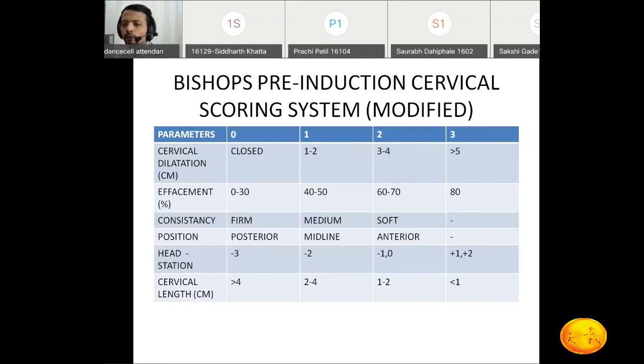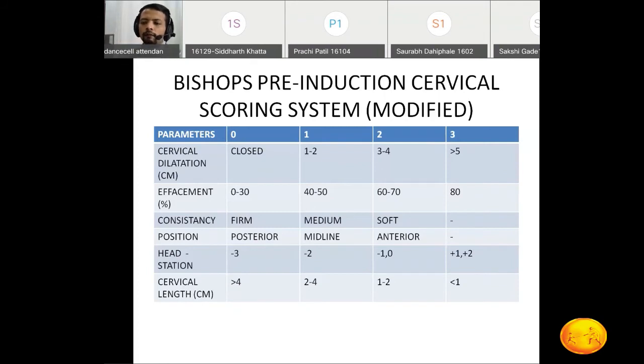That is how we judge the pre-induction cervical score. And what is the modification in the Bishop score? Instead of the effacement, now we started taking the cervical length. We measure the cervical length by ultrasound, and different numbers are given to it, like if it is more than 4 centimeter, between 2 to 4 centimeter, or less than 1 centimeter.